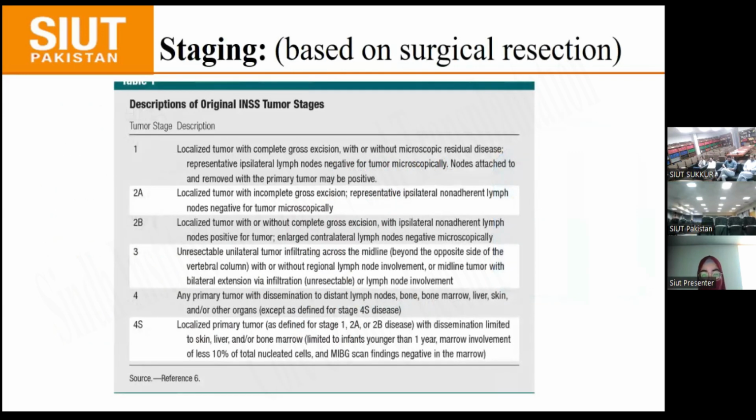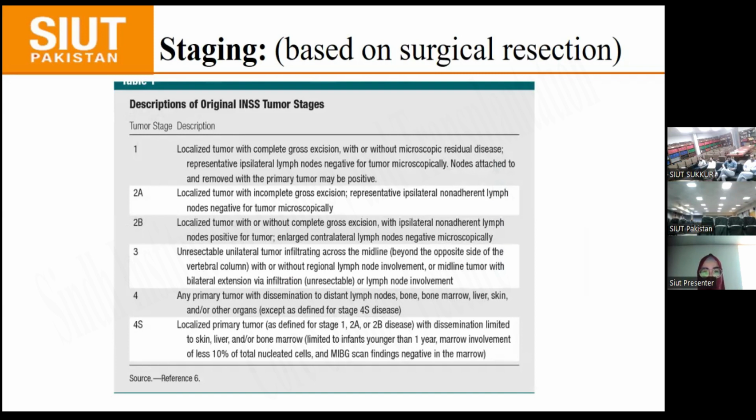There are two staging systems of neuroblastoma. One is the International Neuroblastoma Staging System that is based on surgical resection. There are 4 stages. Stage 1 is localized tumor with complete gross excision with or without microscopic residual disease. Representative ipsilateral lymph nodes are negative for tumor microscopically, and nodes attached to and removed with the primary tumor may be positive. Stage 2 is classified into A and B.